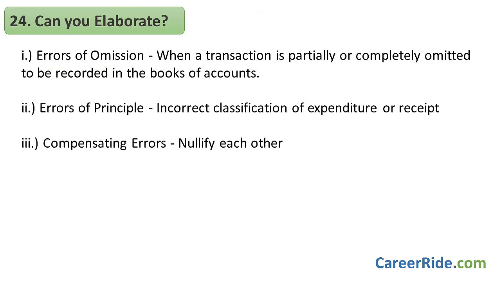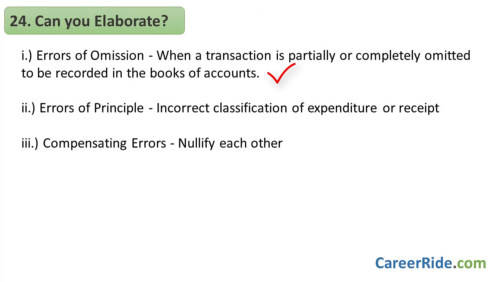Let's try to understand this in a little more detail. The first one we discussed was errors of omission. So, when a transaction is partially or completely omitted to be recorded in the books of accounts, errors of omission occur. For example, if you fail to record credit purchases altogether, these errors would occur. Because in such a case, neither the creditor's account is credited nor is the purchaser's account debited. The trial balance is not able to disclose it since it is not reflected here.